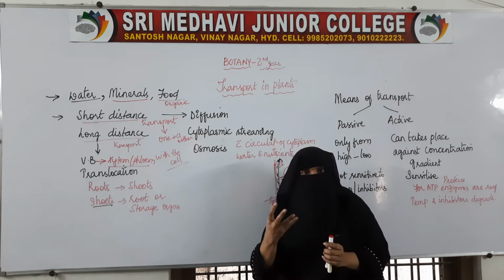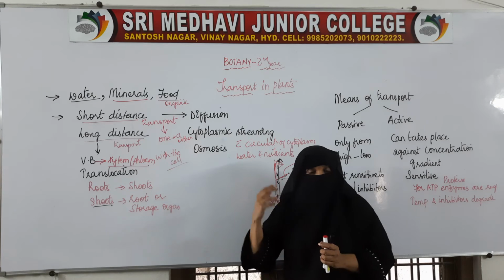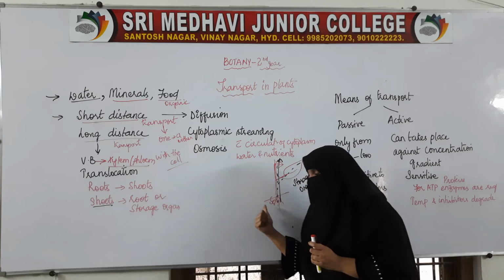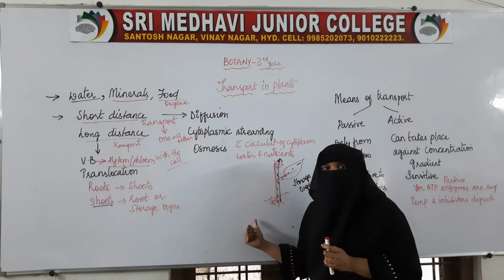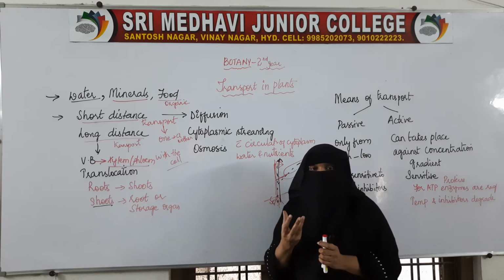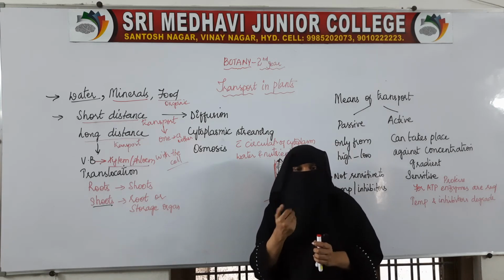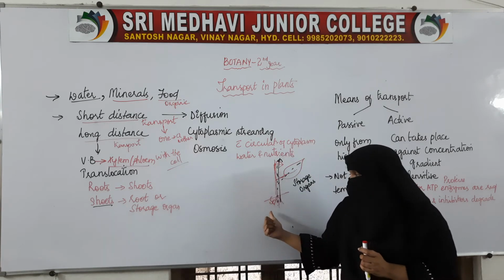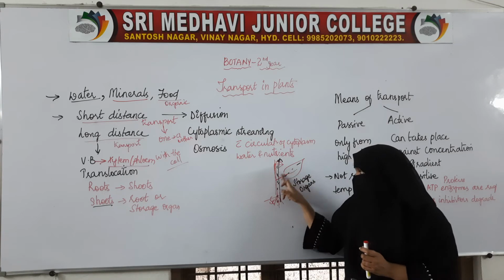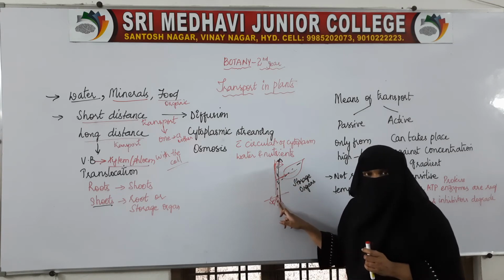For example, carrot. The food which is produced by the leaves will be stored in the carrot, that is in the roots. Carrot is nothing but a root. The part which we are eating in the carrot is the root. So the food material is stored in the root. So from here till here it is transported.